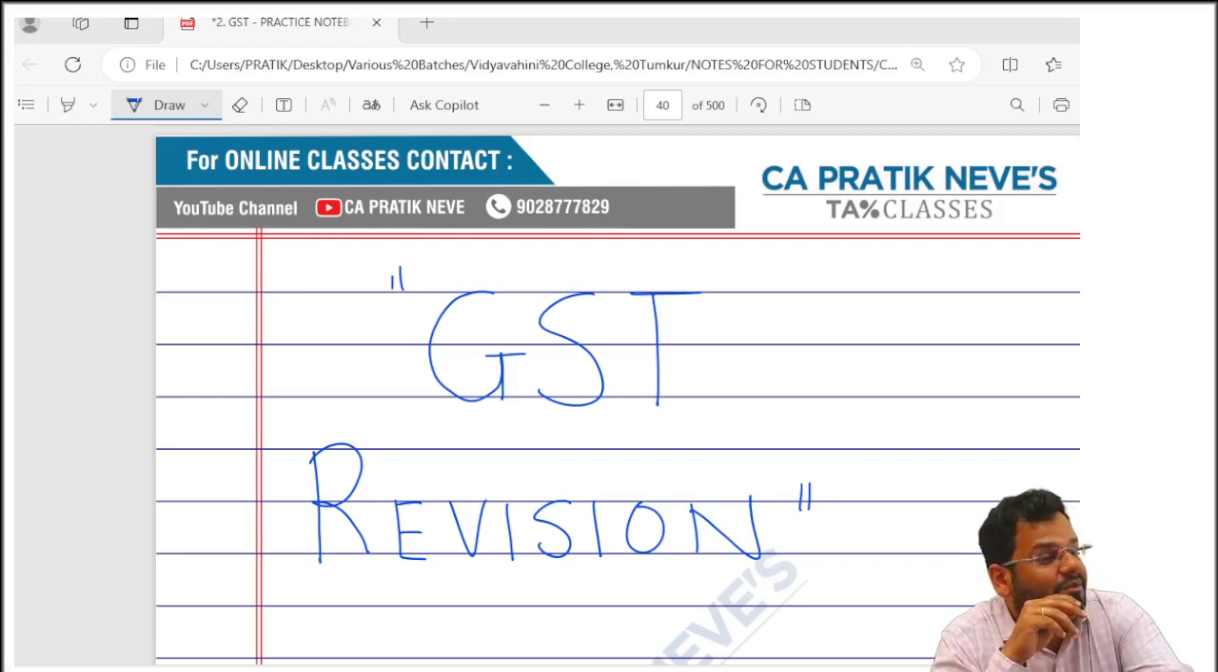Then there are some registered persons who are not eligible for composition scheme irrespective of turnover. If they are engaged in interstate outward supply of goods or services. Second, they are CTP, NRTP. Third, they are manufacturers of such goods as may be notified by government. Ice cream, pan masala, tobacco substitutes, aerated water, roofing tiles, fly ash bricks, okay, and other construction materials.